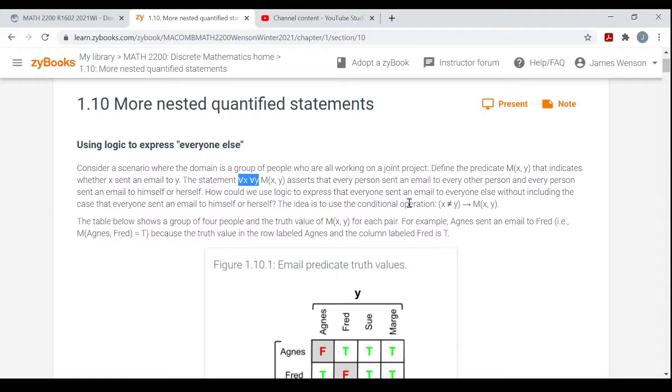So the idea is to use the conditional, right? Say that, if x is not y, right? So if the pair of people are different, then they sent an email to each other, right? If x is not y, then person x sent an email to person y. This says that person x sent an email to every person y but themselves, right? And they also could have sent it to themselves, but this statement here just tells you that a person x for sure sent an email to a person y, right? A person that wasn't themselves.